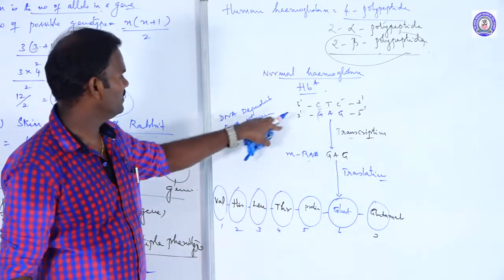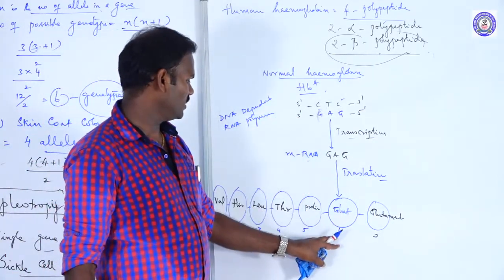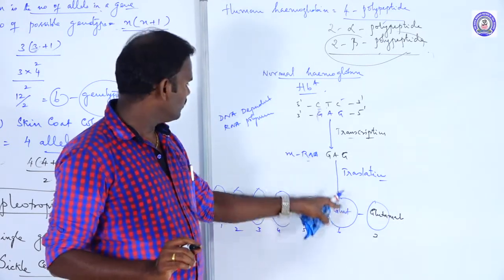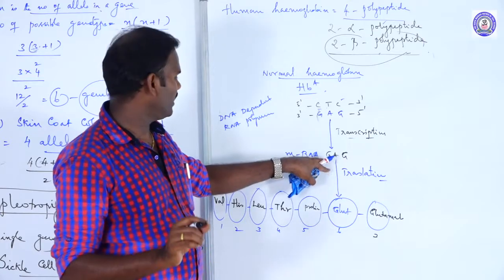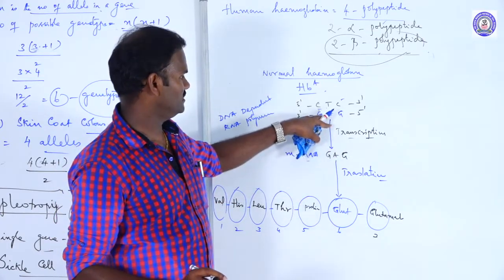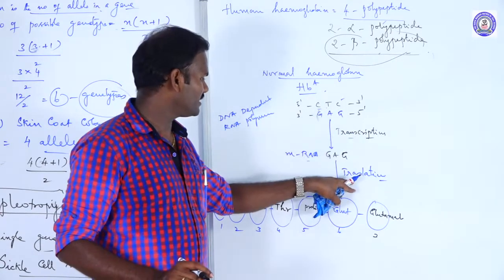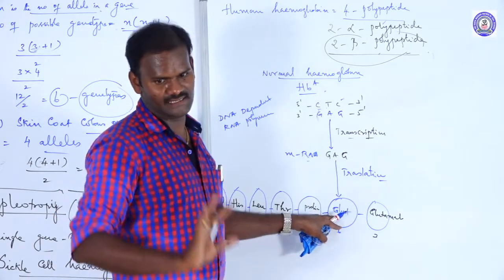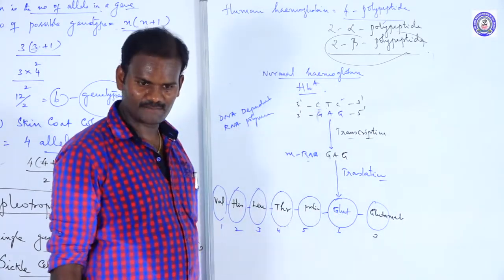In the polypeptide chain, the sixth position glutamic acid is produced by the nucleotides GAG. The gene undergoes translation to produce glutamic acid at the sixth position. This is in normal persons.